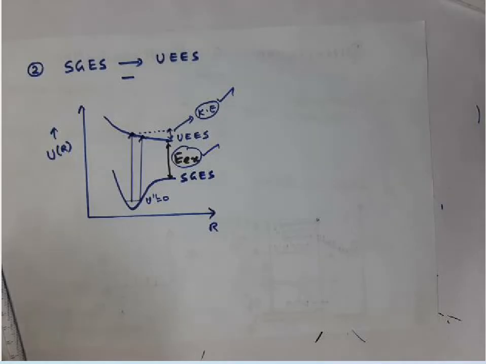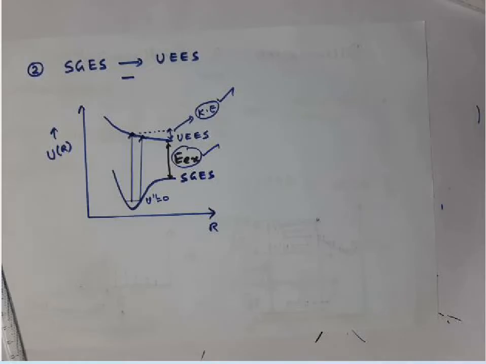To find the dissociation energy of the molecule in the ground electronic state, we have one more technique, that is the thermochemical method. You might have learned all these things in your UG course itself. So the thermochemical method of determining the dissociation energy of a bond, in the case of a diatomic molecule, will give you the dissociation energy of the ground electronic state.